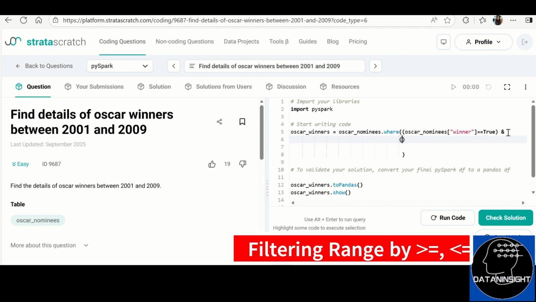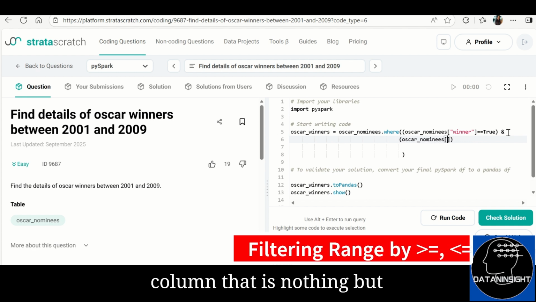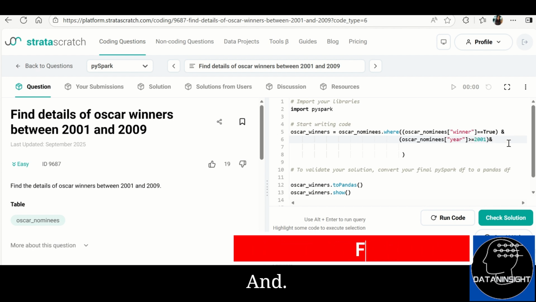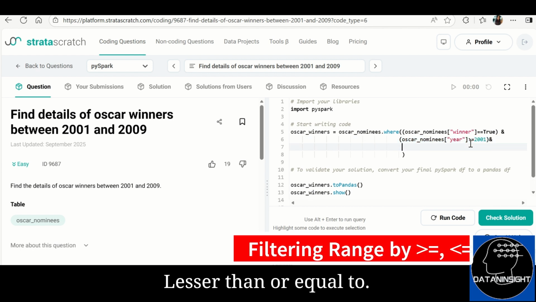This Oscar nominees table has a column that is nothing but year. So we are checking whether it is greater than or equal to 2001, and less than or equal to 2009.